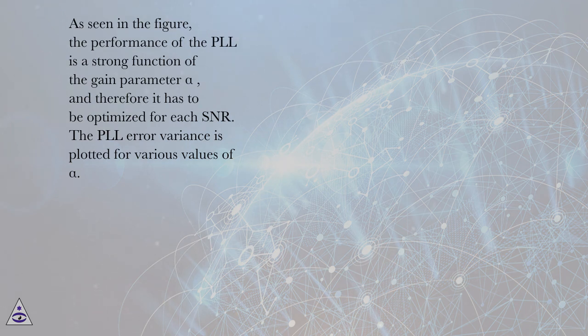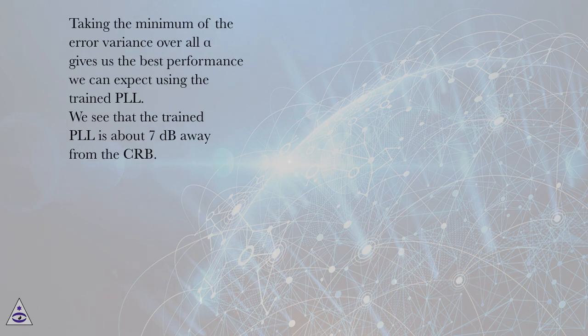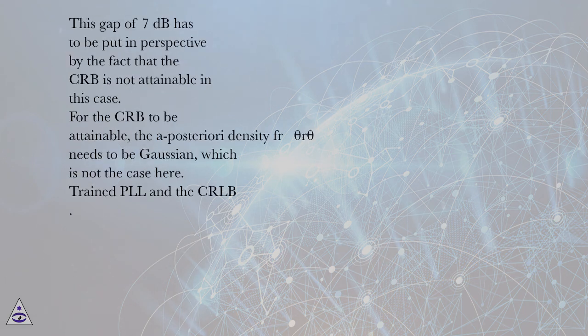The PLL error variance is plotted for various values of alpha. Taking the minimum of the error variance over all alpha gives us the best performance we can expect using the trained PLL. We see that the trained PLL is about 7 decibels away from the CRB. This gap of 7 decibels has to be put in perspective by the fact that the CRB is not attainable in this case. For the CRB to be attainable, the a posteriori density f(theta|r) needs to be Gaussian, which is not the case here.